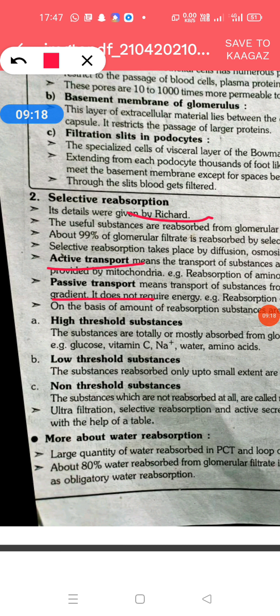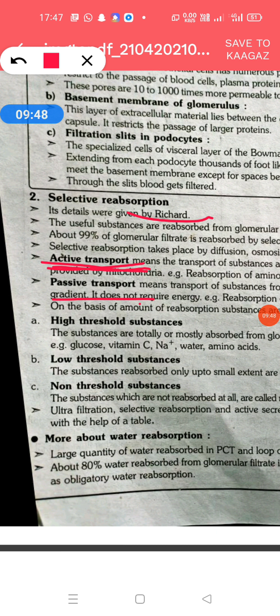What is meant by active reabsorption? Reabsorption which requires the expenditure of energy is called active transport, and that which takes place without expenditure of energy is passive transport. All of you know that in the last period I already explained the PCT content: inside the PCT there are mitochondria, and the mitochondria provide energy for this active absorption.